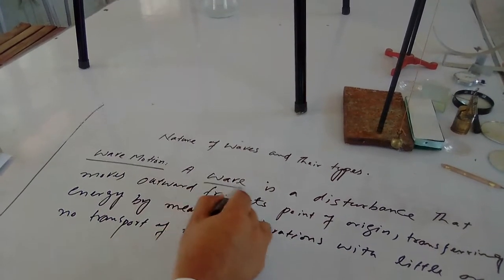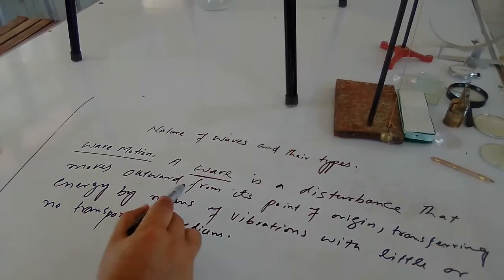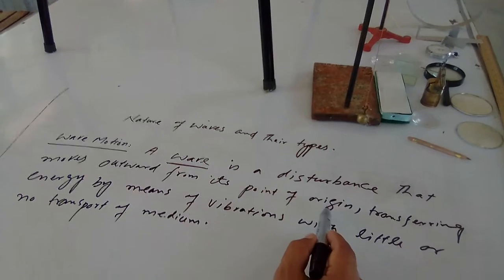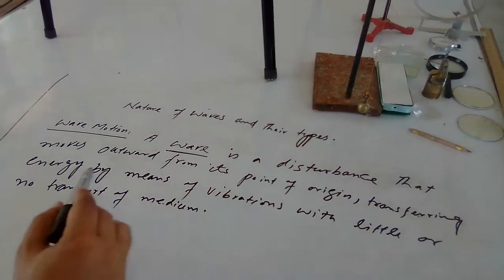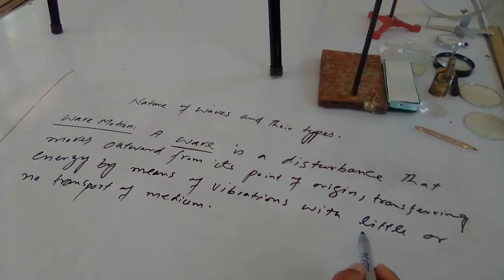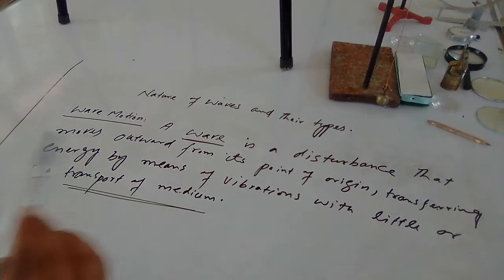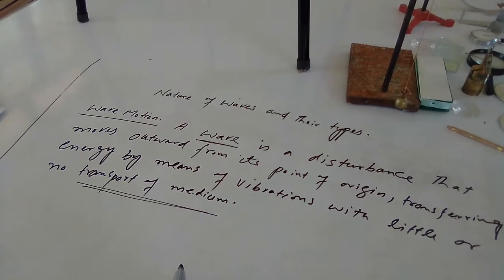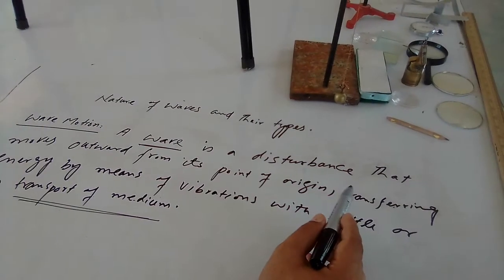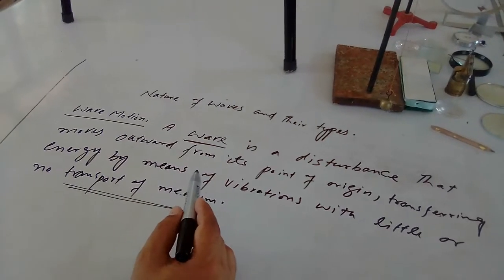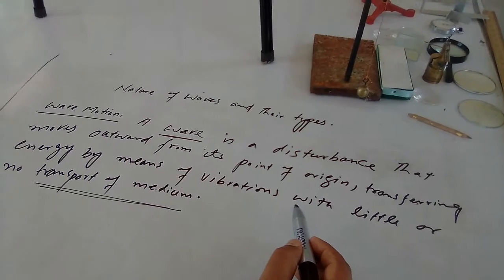A wave is a disturbance that moves outward from its point of origin, transferring energy by means of vibration with little or no transport of medium. A wave is a disturbance of some kind that travels or propagates through a medium, transporting energy by means of oscillation in the medium.